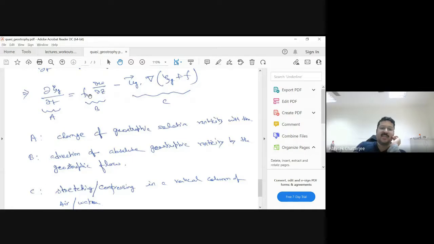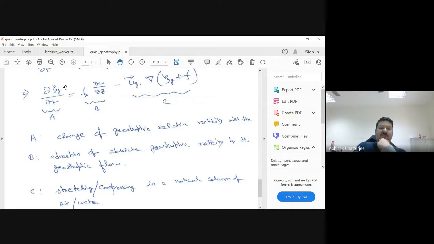So this is basically stretching and compressing in a vertical column of air. So del W by del Z is telling you how it is stretching or compressing. If it is stretching, then W will be smaller. If it is compressing, then W will become stronger. So this is my stretching and compressing, and this is the advection by the geostrophic flow. So the advection of absolute geostrophic vorticity by the geostrophic flow. So this is my advection.